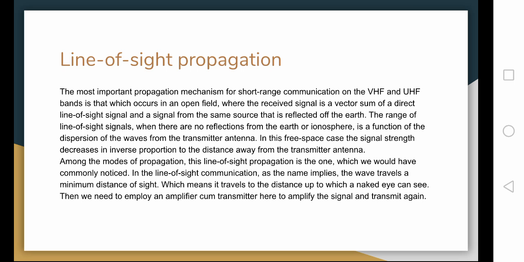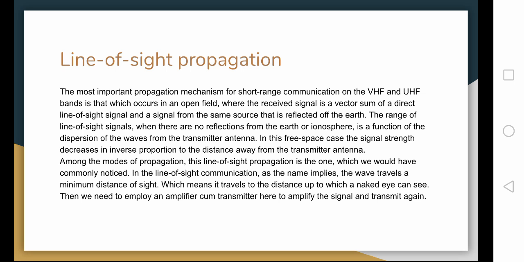The range of line of sight signals where there are no reflections from the Earth or ionosphere is a function of the dispersion of the waves from the transmitter antenna. In this free space case, the signal strength decreases in inverse proportion to the distance away from the transmitter antenna.